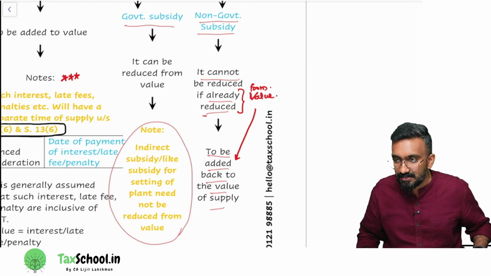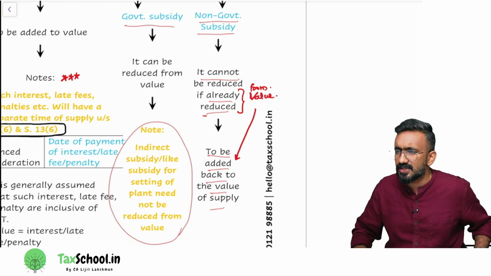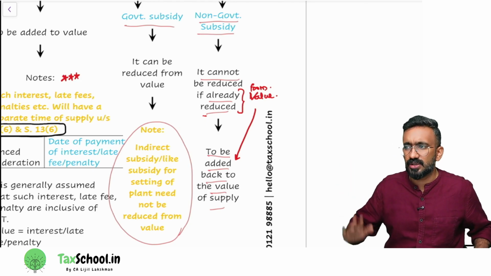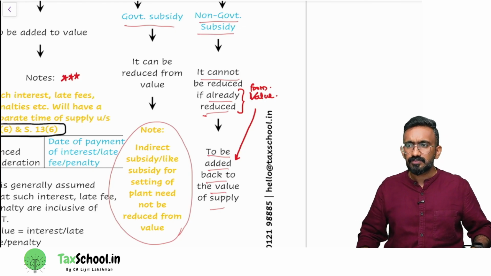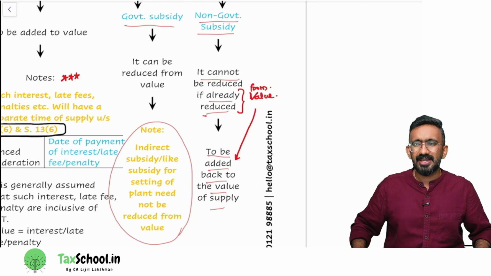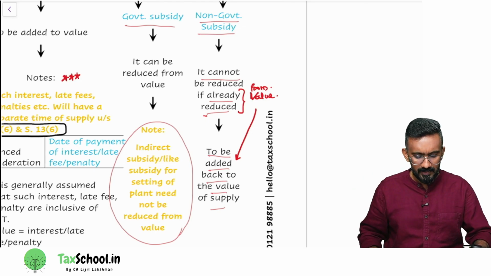Similarly, an indirect subsidy, like a subsidy for buying machinery and all, is not a direct subsidy on the price of the product. So such a subsidy I should ignore in all the computation. That's your basic understanding. Now, I'm going to take an example so that you understand this. Okay, a simple example.